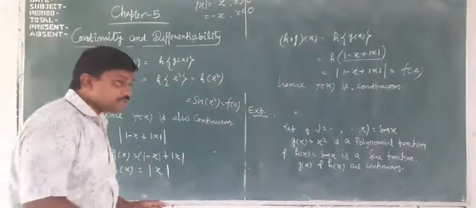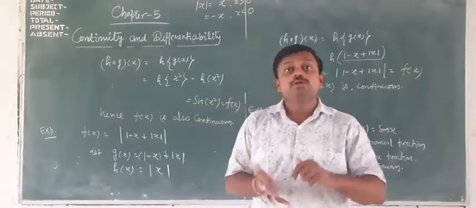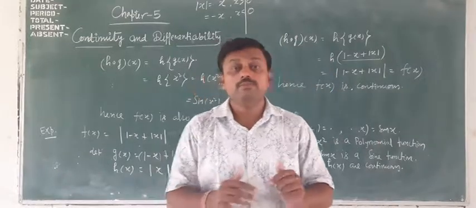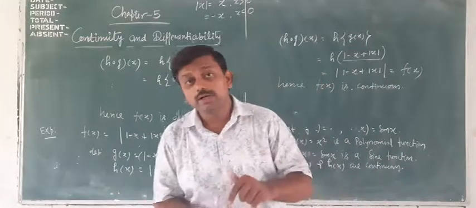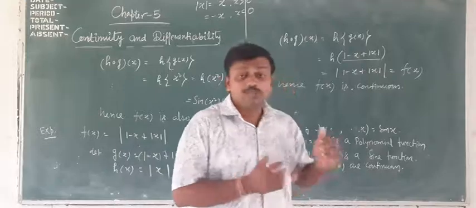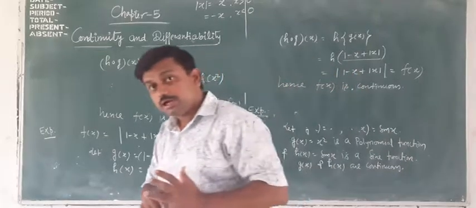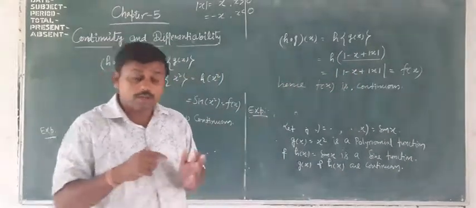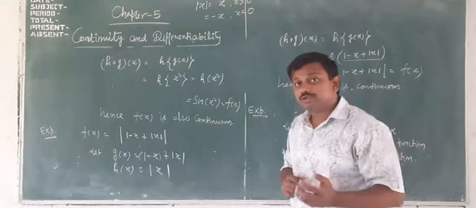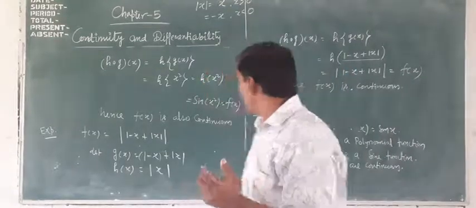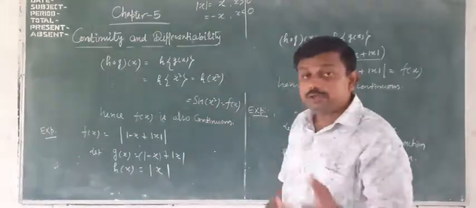So here we have discussed how you will recognize that a function is continuous. By definition, a function is continuous if its left hand limit equals its right hand limit and equals the value of the function at that point. We also covered some more examples and theorems: every modulus function is continuous, every polynomial function is continuous, every rational function is continuous, sine function is always continuous, cosine function, tangent function, and one more theorem related to composite function. And these are two examples related to composite function.